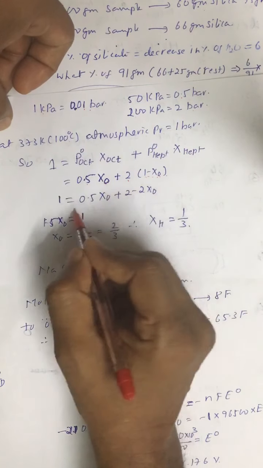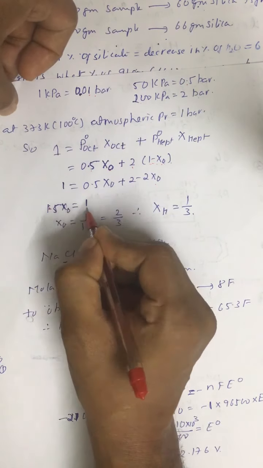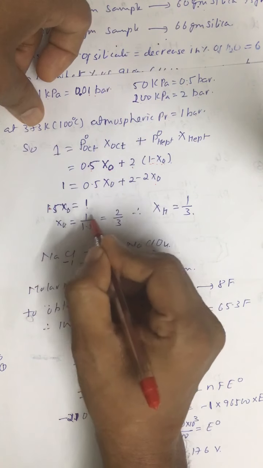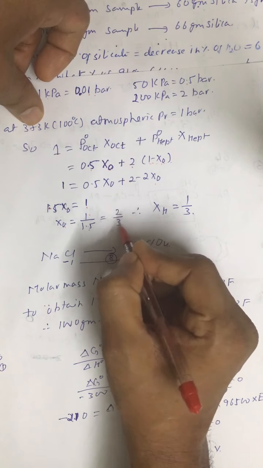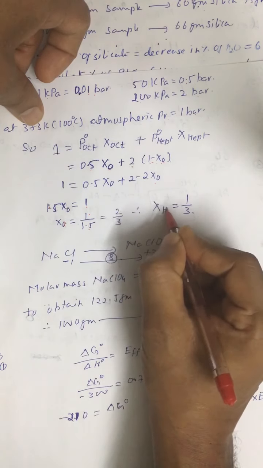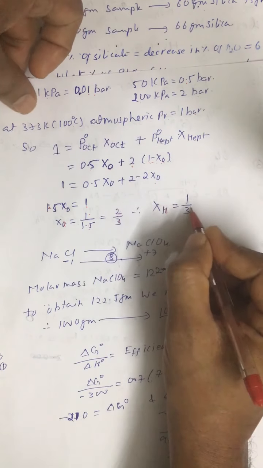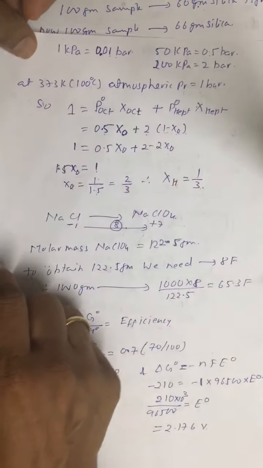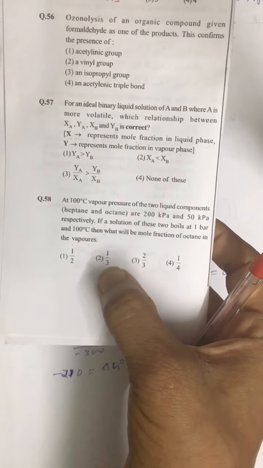When you solve this, you get 1.5 XO equal to 1, or XO equal to 1 by 1.5, or you can say 2 by 3. This is the mole fraction of octane, and as far as the mole fraction of heptane is concerned, 1 minus 2 by 3 becomes 1 by 3. So 58, correct answer is second option, 1 by 3.